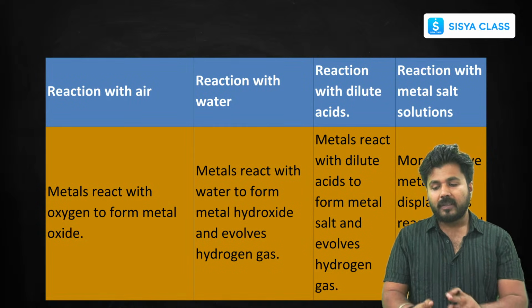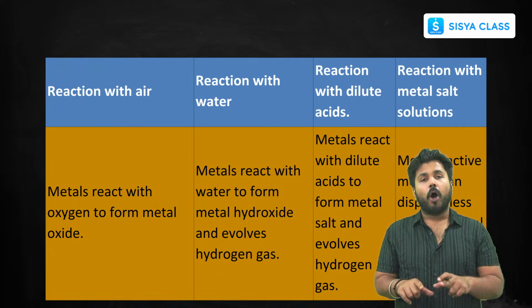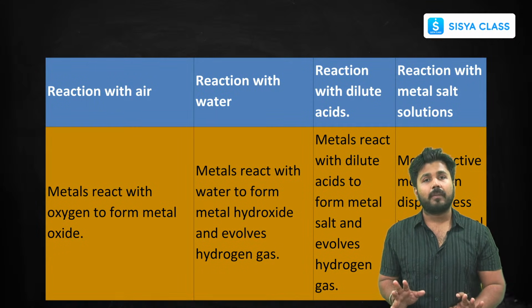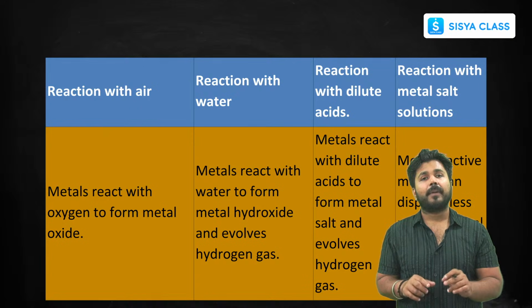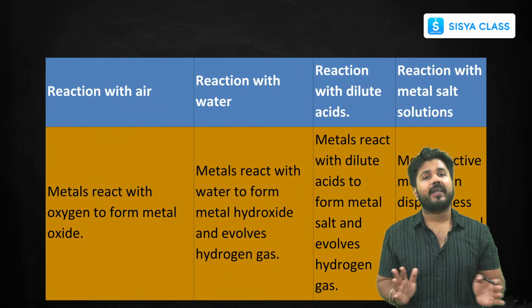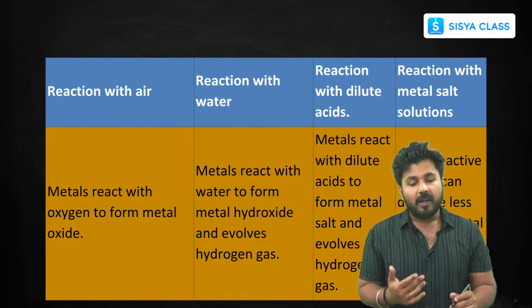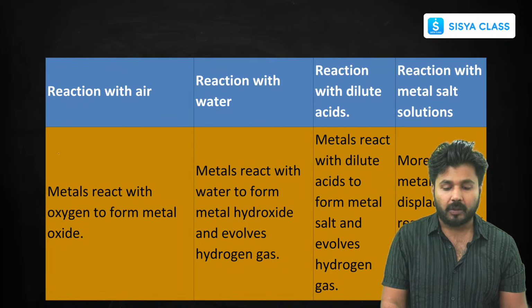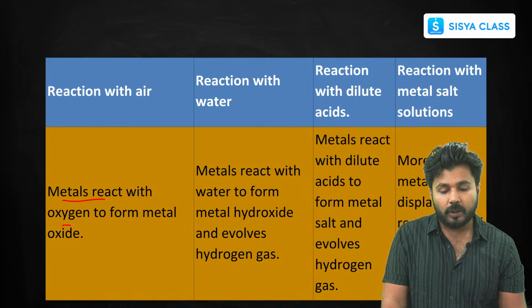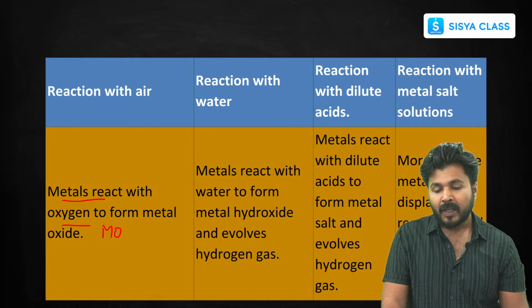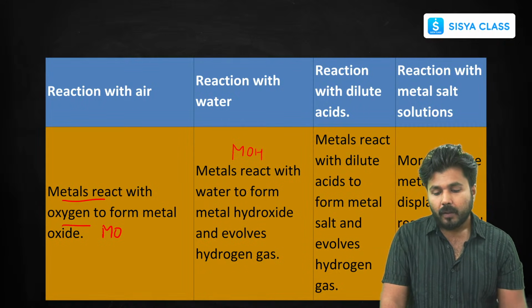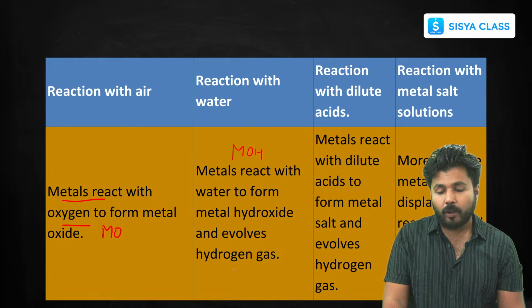Now, this is a summary of all the chemical properties. After class, you can note down this summary. Through this table, you can get complete knowledge about how metals react with air, water, acids and salt solution. Metals react with oxygen to form metal oxides. They react with water to form metal hydroxides, and hydrogen gas is evolved.